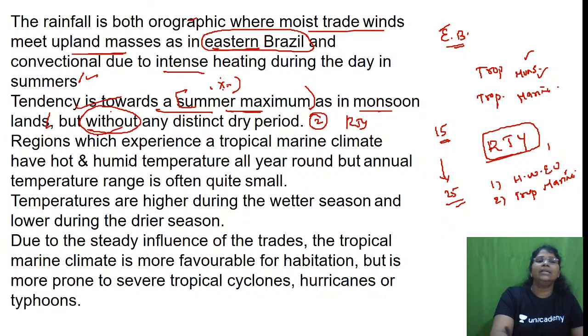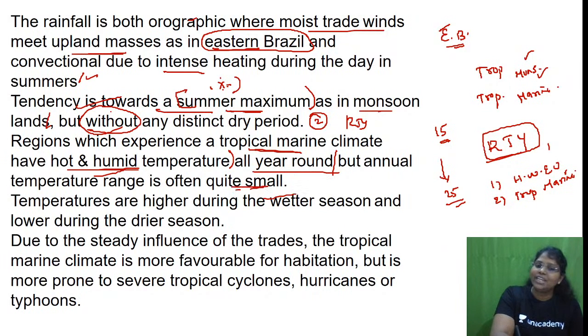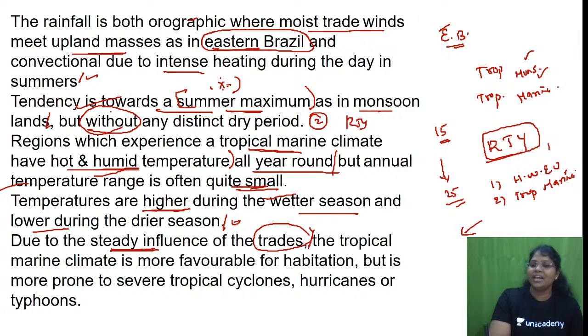Third, regions which experience a tropical marine climate have a hot and humid temperature all year round. But the annual temperature range is often quite small. Why is the annual range small despite the hot and humid temperature? Because it has a maritime influence. The temperatures are higher during the wetter season and lower during the drier season, due to the steady influence of the northeast and southeast trade winds.